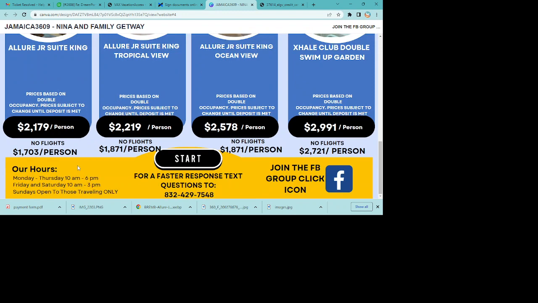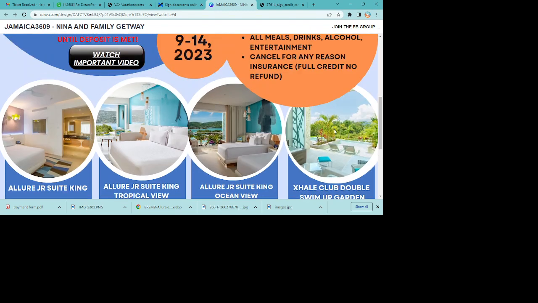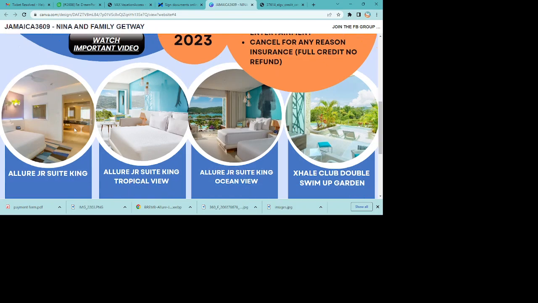Down here, the pictures will match the pictures of the resort. If people are asking whether these are real pictures or stock footage, no, we're going to put the actual pictures for that room from the resort.